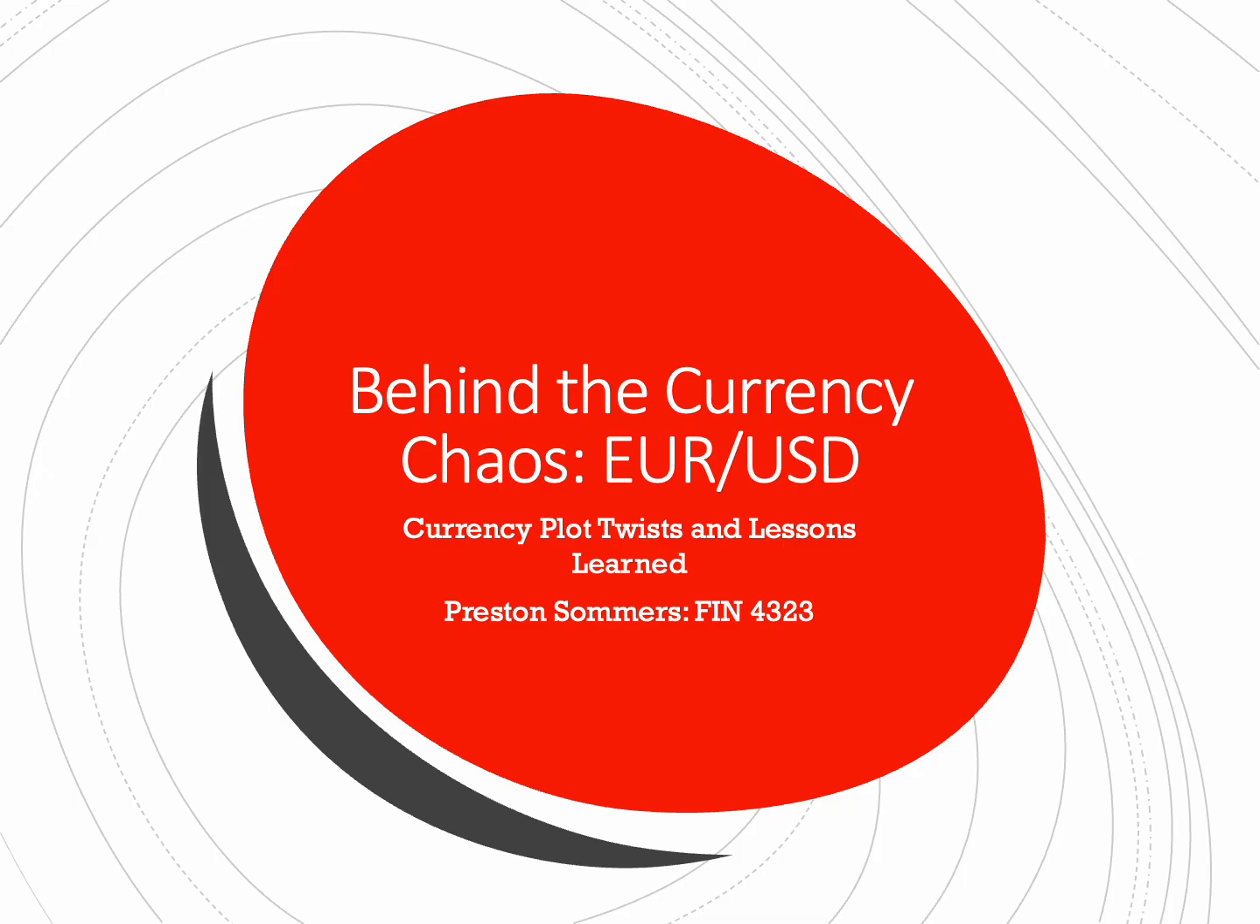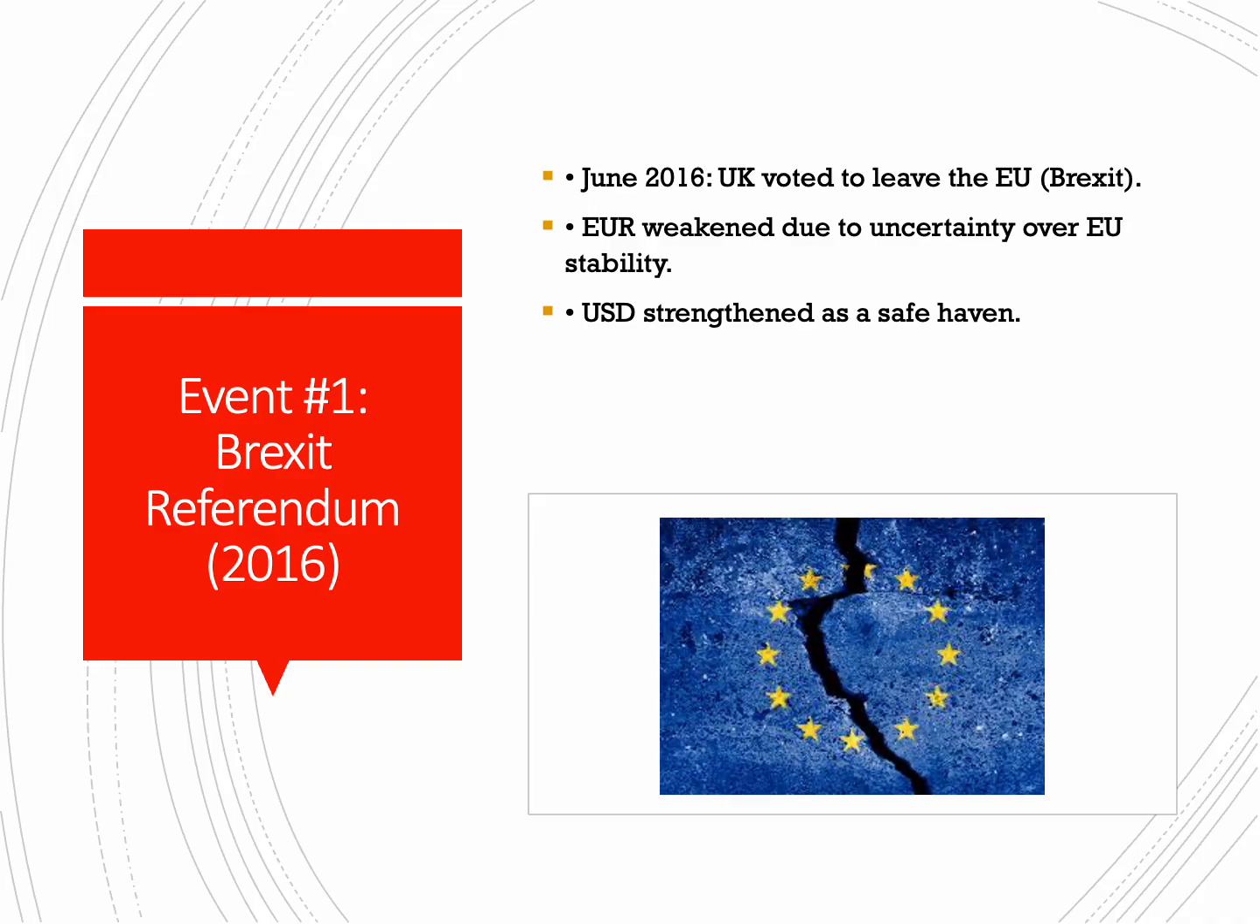We're going to jump right in here and look at our first event, which was the Brexit referendum in 2016. This was a huge deal. This was in June of 2016 when the United Kingdom voted to leave the European Union. This was an unprecedented matter at the time and really changed the European Union's world stage. This was the first time they had really shown a crack in their armor, and this caused a whole host of issues, including issues between the Euro-USD set.